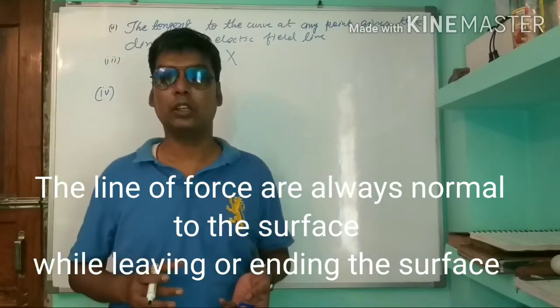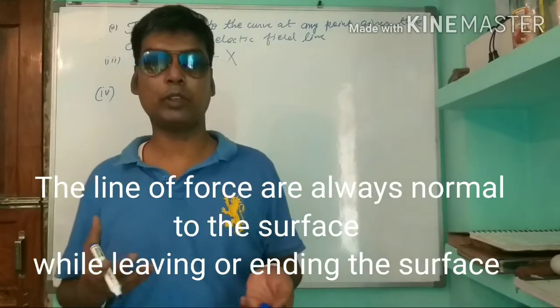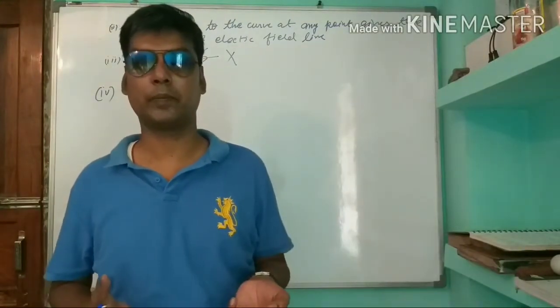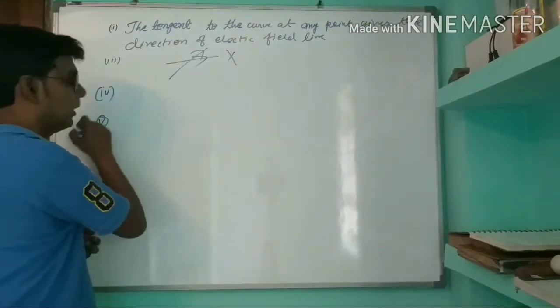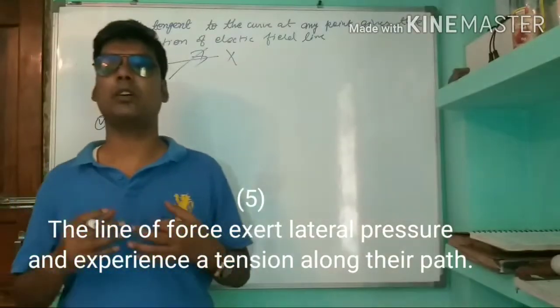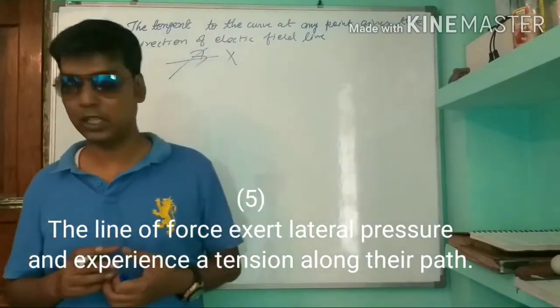That is, there is no component of electric field intensity parallel to the surface of the conductor. Number 5: the lines of force exert a lateral pressure and experience a tension along their path.